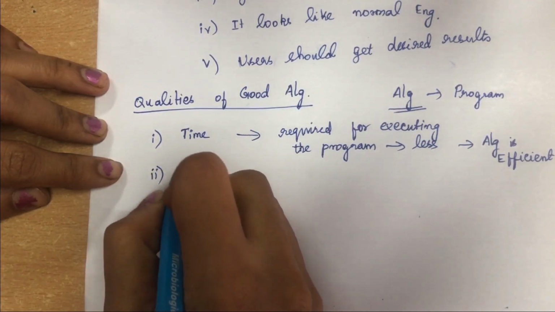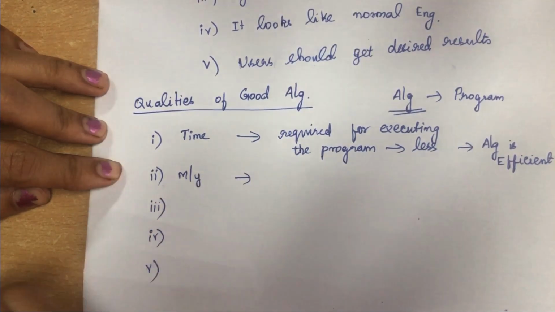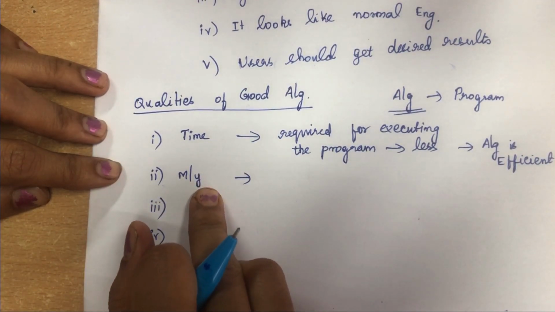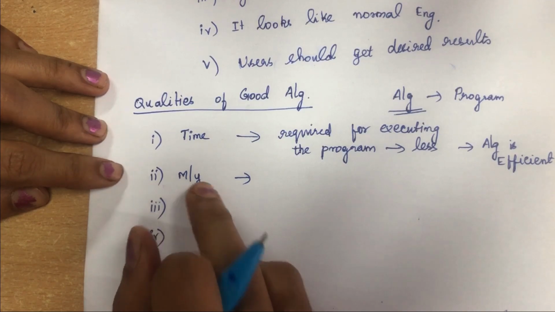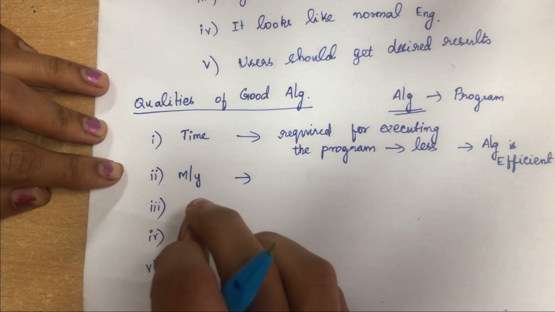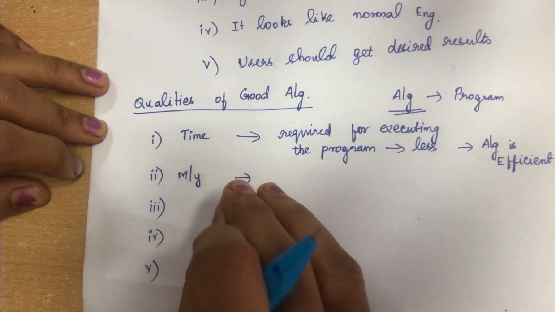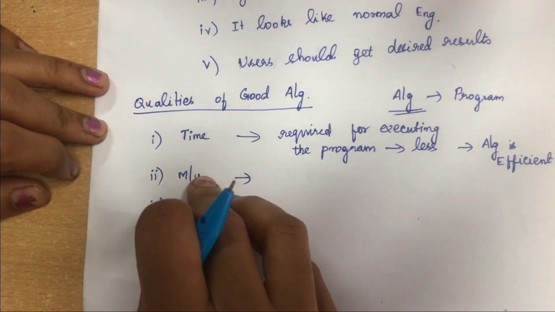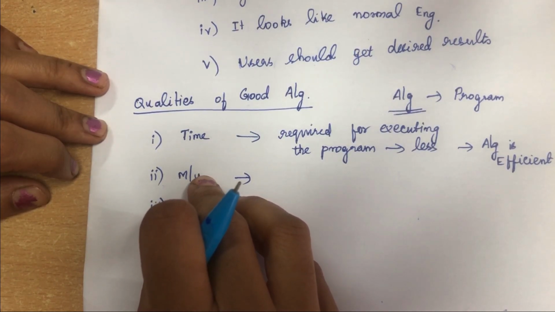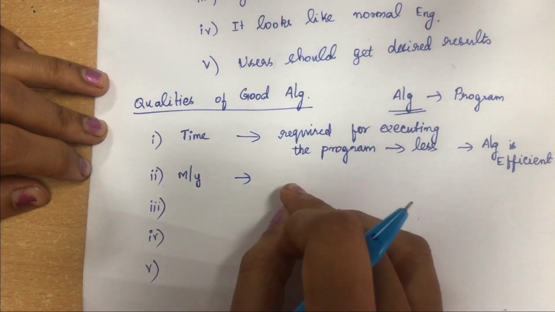And the second quality is memory. When you execute the program, the computer system takes some amount of memory storage. You need some storage space for storing the program, right? So always, the lesser the memory, the better the algorithm.